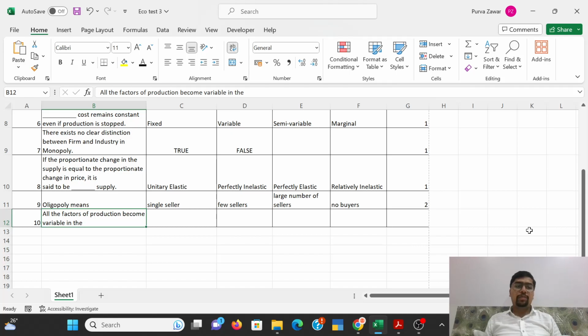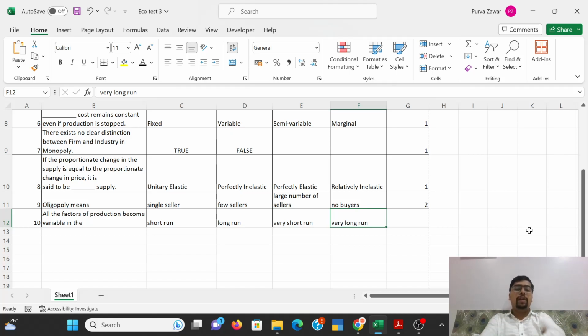All the factors of production become variable in the short run, long run, very short run, very long run. We've already seen this. All the factors of production become variable in the, so yes, in the long run. There is nothing as very long run generally. In long run, everything becomes variable, nothing remains fixed cost or fixed factor. In short run, you will have both variable as well as fixed, but in long run, everything is variable.